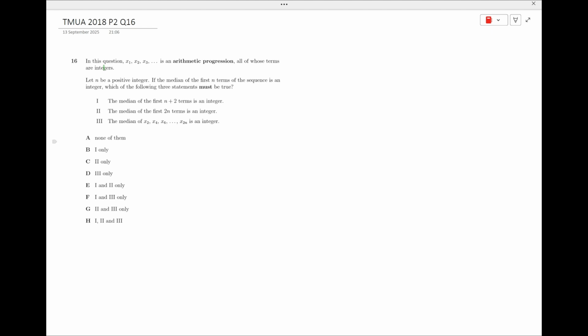So we know all of the terms are integers, and it's saying if the median of the first n terms is an integer. So what we really want to think about, this is statement A, if you will. So statement A, we are saying if this is true, then each of these is statement B. So we're looking to see, does statement A imply statement B for any of these three?